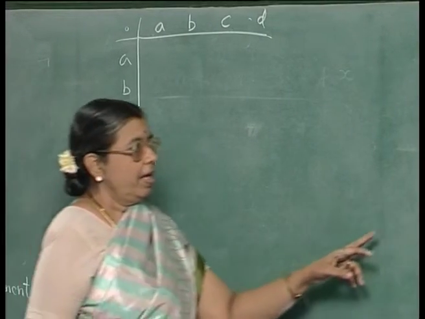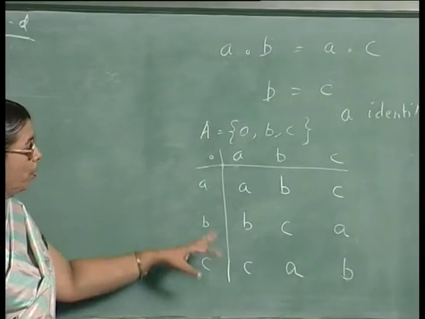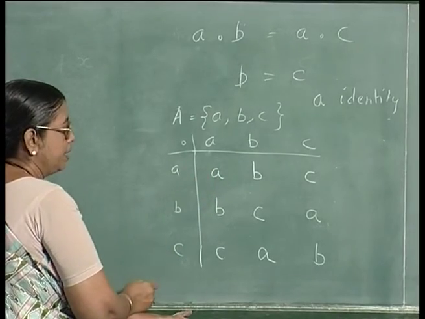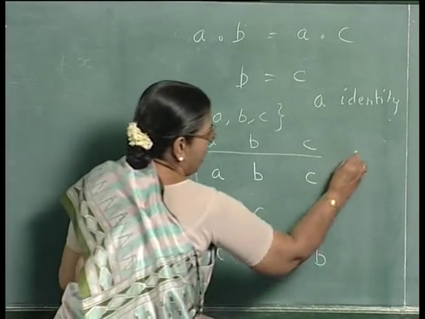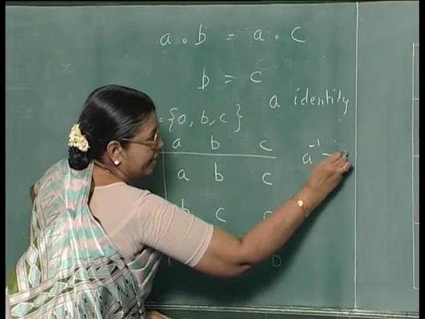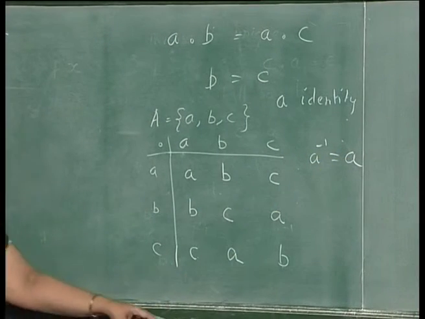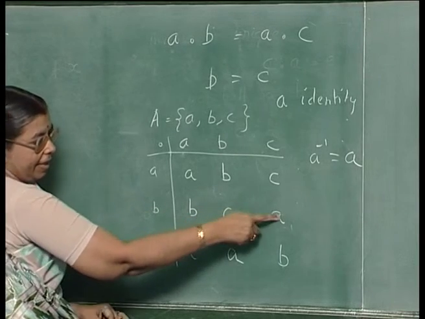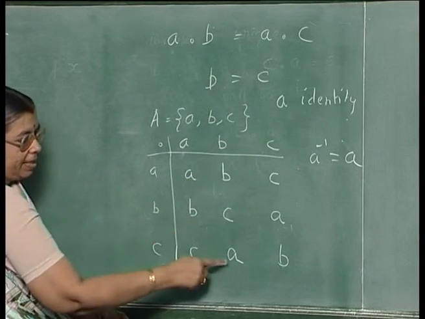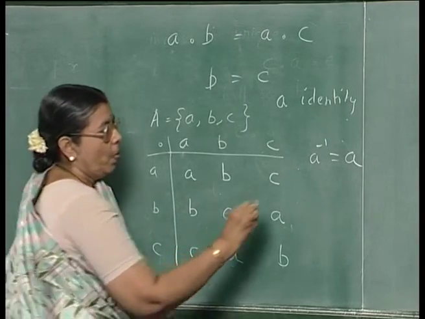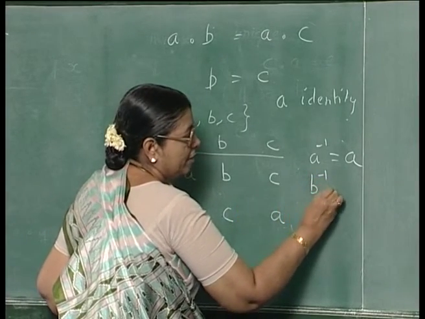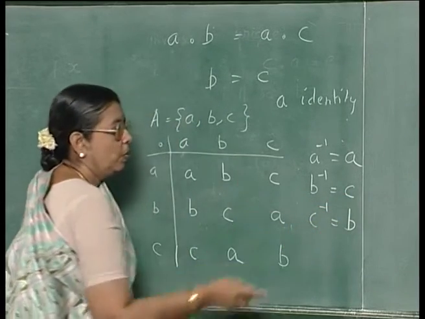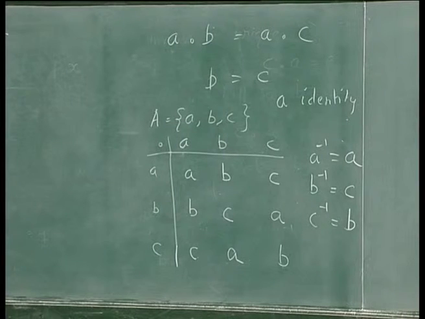Before going into this, let us consider the group of order 3 once more. A is the identity element. So, the inverse of A is A itself, because it is the identity element. Now, you see that B dot C is A and C dot B is A. So, the inverse of B is C and the inverse of C is B. The other two elements are inverses of each other.